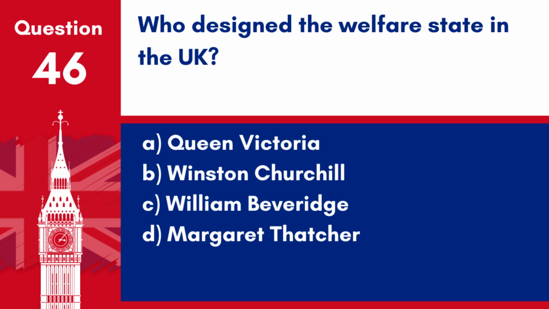Question 46. Who designed the welfare state in the UK? A. Queen Victoria. B. Winston Churchill. C. William Beveridge. D. Margaret Thatcher. Answer: C. William Beveridge. His report during World War II outlined a comprehensive welfare system, including health, education and social security, which laid the foundation for the modern UK welfare state.